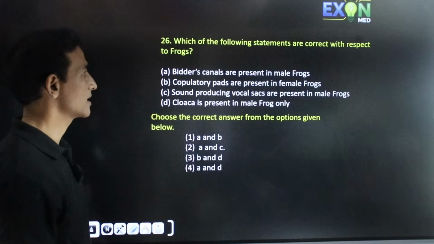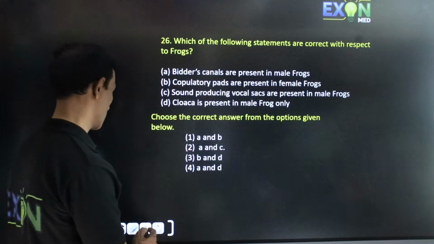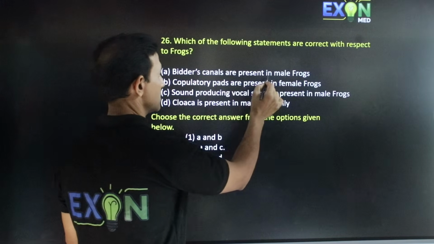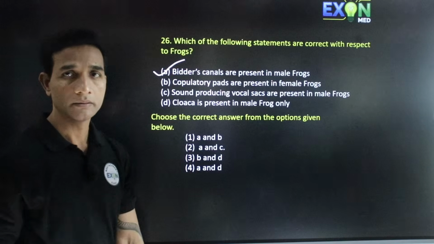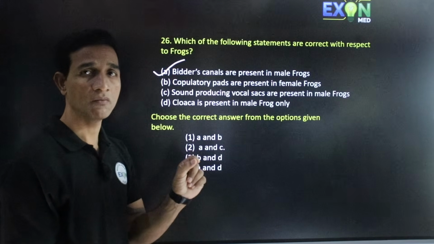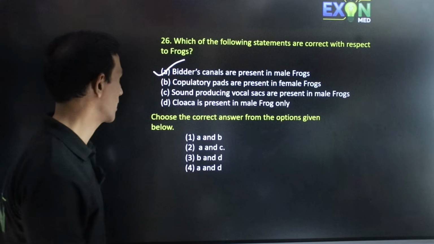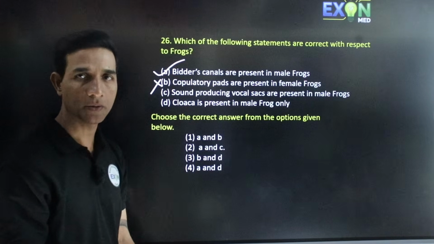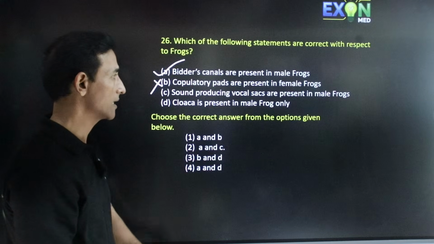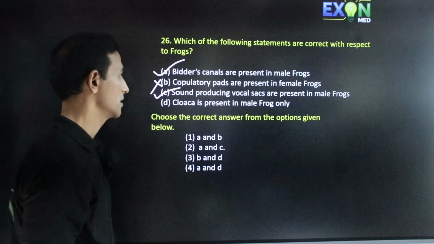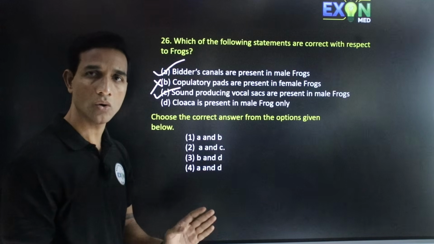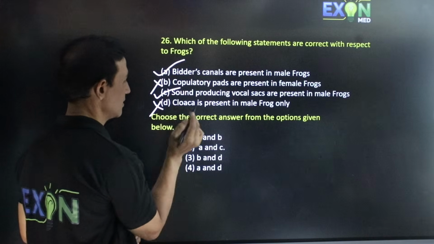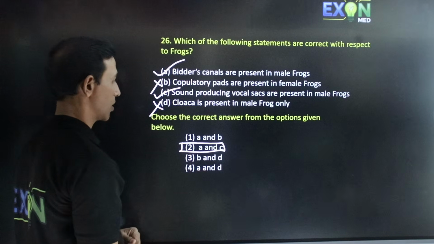Which of the following statements are correct with respect to frogs? Frogs have Bidder's canal. Yes, Bidder's canals are present in male frogs, where the testis vasa efferentia open through Bidder's canal. Copulatory pads are present in female frogs. Wrong, female frogs do not have copulatory pads. Sound producing vocal sacs are present in male frogs. This is correct. Cloaca is present in male frog only. It is present in both male and female. So the correct option will be A and C. This is the correct option, the second one.